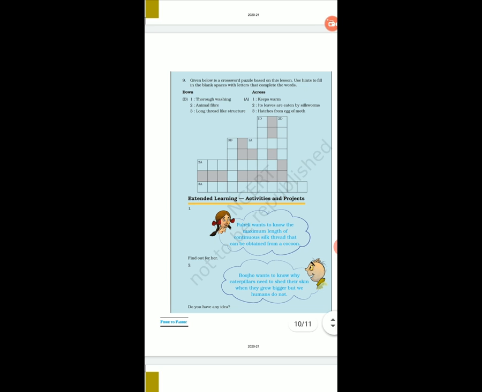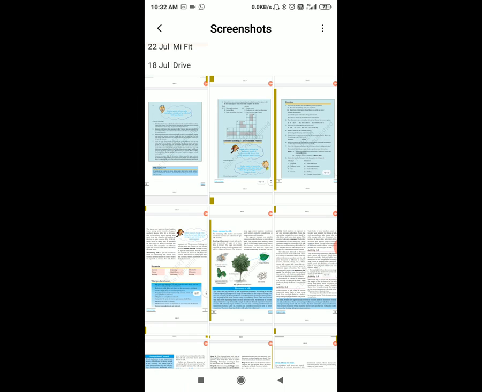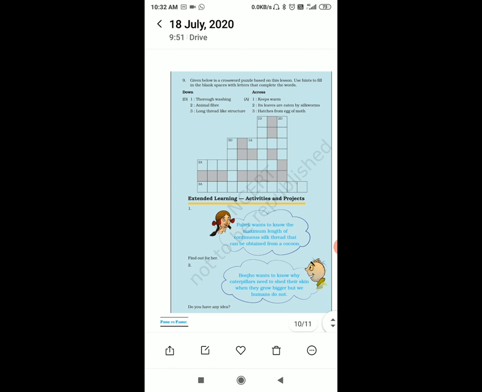Question number 9. Given below is a crossword puzzle you have to solve, down and across. First 1D, down with first one. Thorough washing. What is it called? Scouring. So you can write SCOUR. 1D you have to write scour.